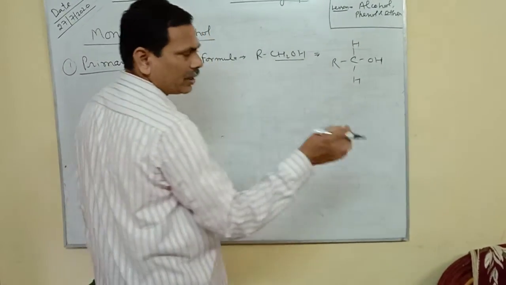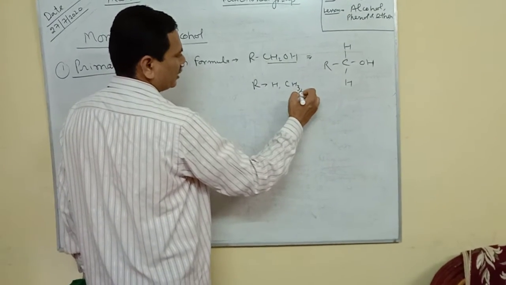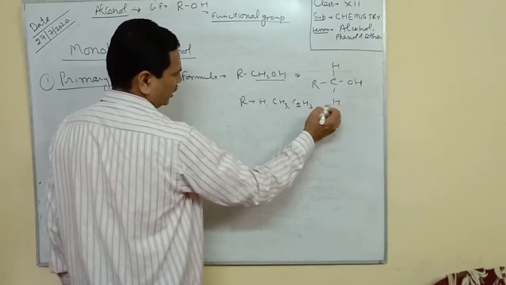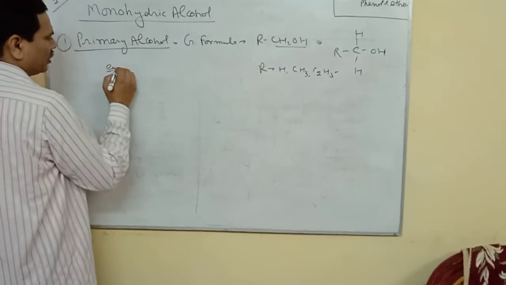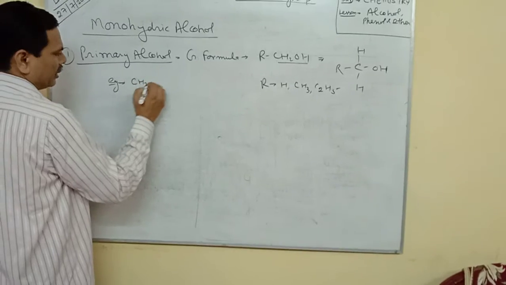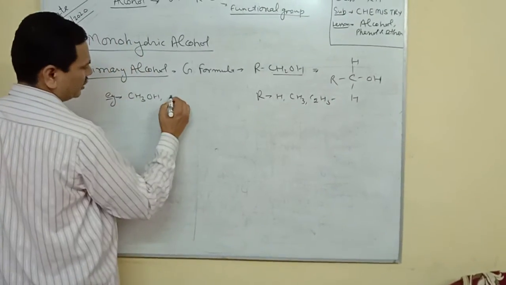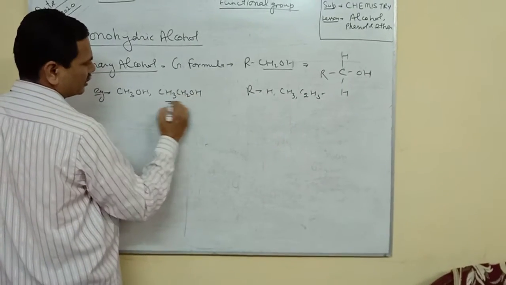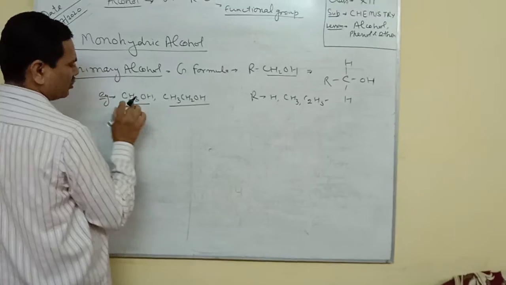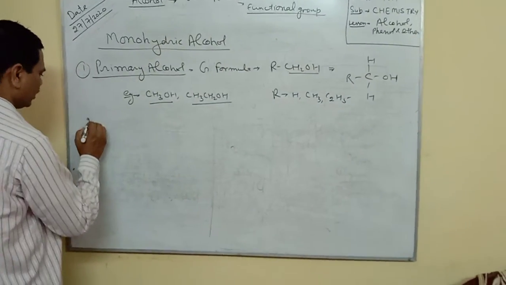And R may be CH3, C2H5, etc. Any alkyl group. For primary alcohol, examples will be methanol. If CH3 is added to this one, then it becomes CH3CH2OH. That is ethanol. Methanol, ethanol. Methyl alcohol, ethyl alcohol. Propanol, butanol in this way.